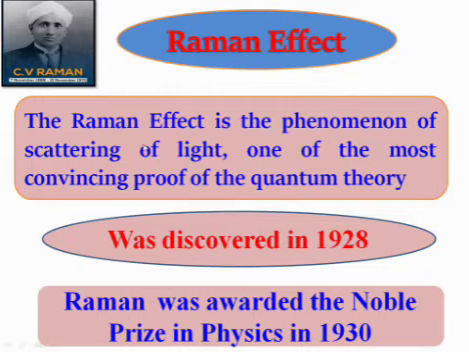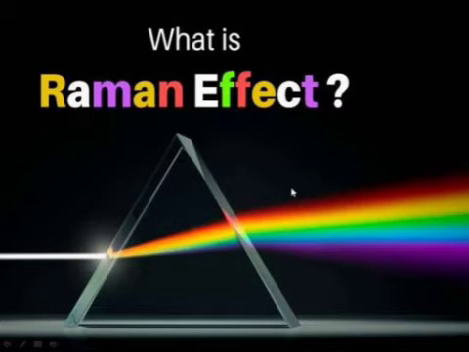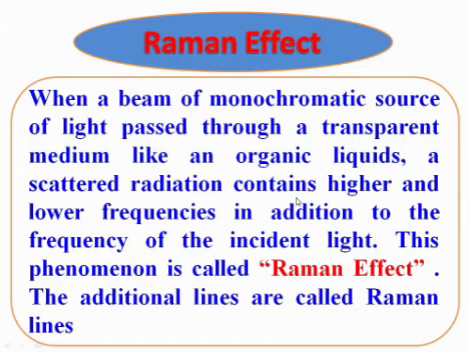Raman effect. The Raman effect is the phenomenon of scattering of light, one of the most convincing proofs of the quantum theory. It was discovered in 1928. Raman was awarded the Nobel Prize in Physics in the year 1930. What is Raman effect?